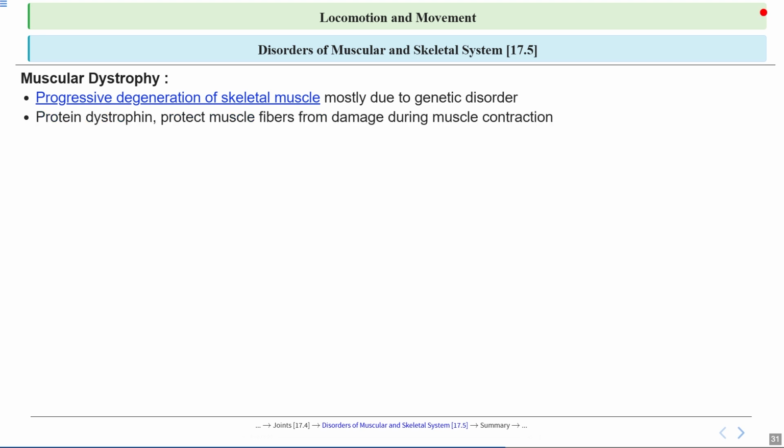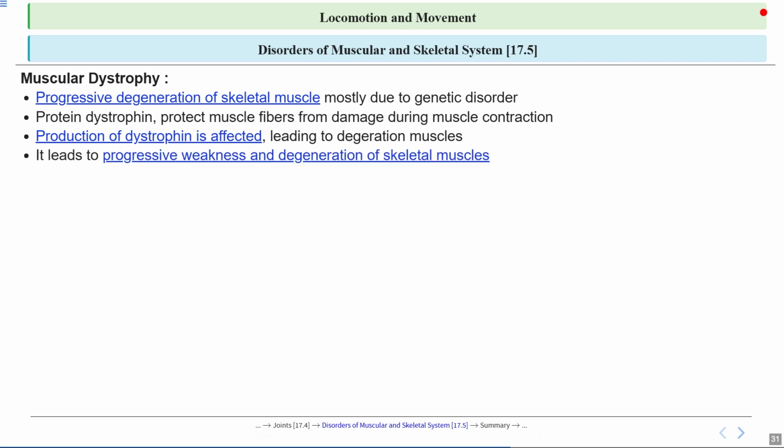Now a key player here is a protein called dystrophin. Think of dystrophin as a protective shield for muscle fibers, helping them withstand the stress and strain when muscles contract. Without this shield, muscles are much more likely to get damaged during everyday movements. In muscular dystrophy, the body can't produce enough dystrophin, or sometimes none at all. Imagine trying to build a house without the right materials. Eventually, the structure starts to fall apart. In a similar way, muscles begin to degenerate because they lack this crucial protein.